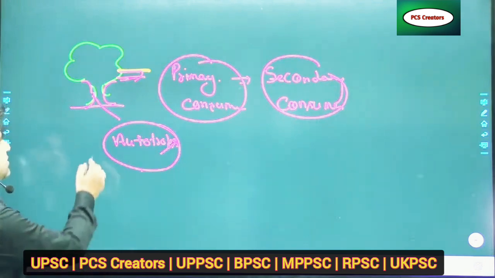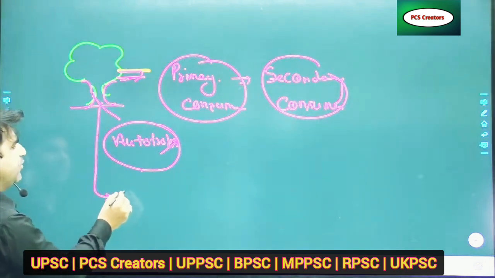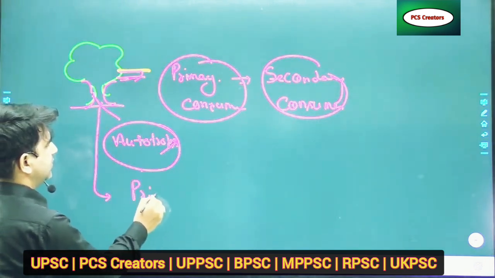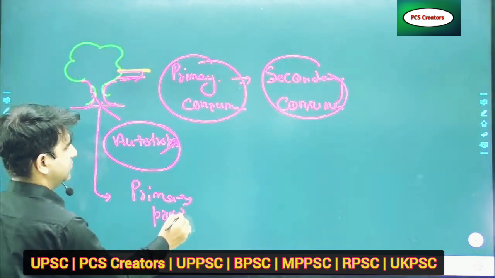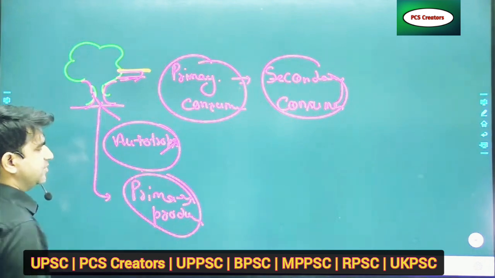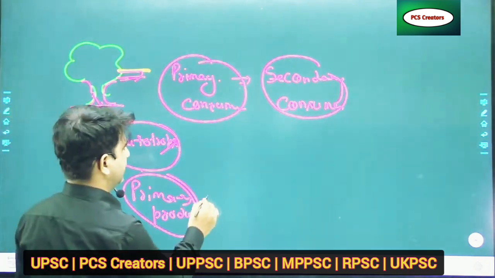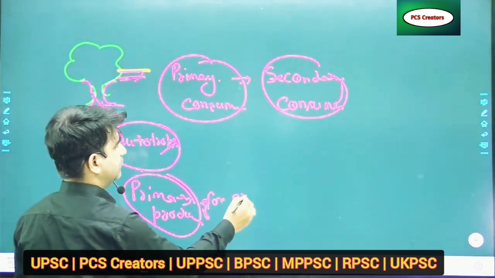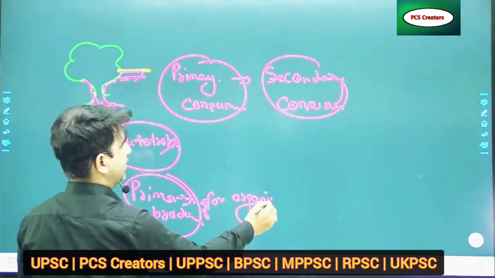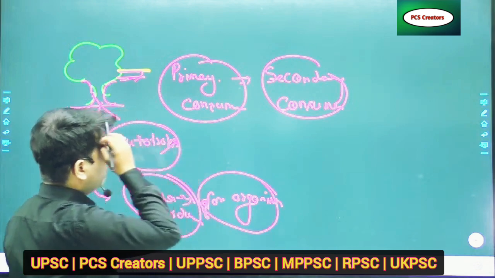These autotrophs are the primary producers for the organisms.